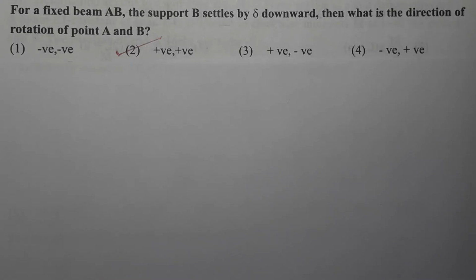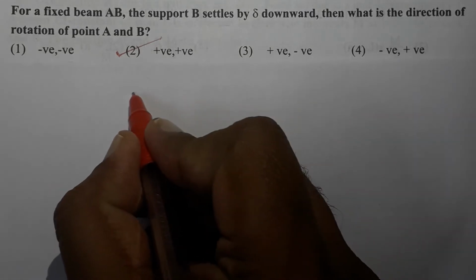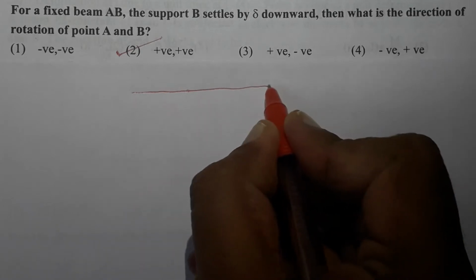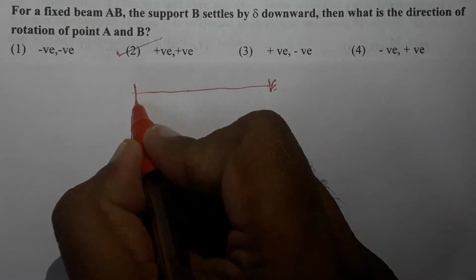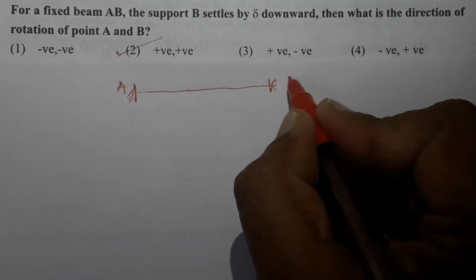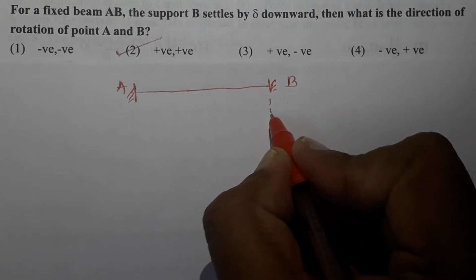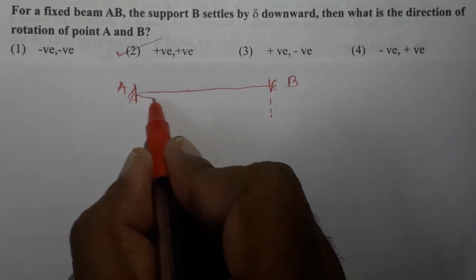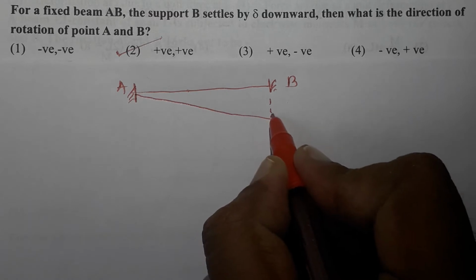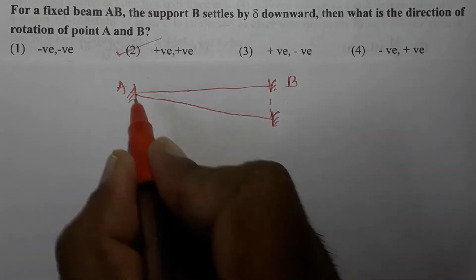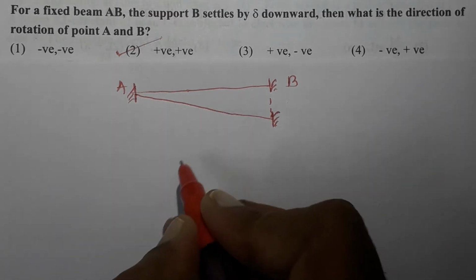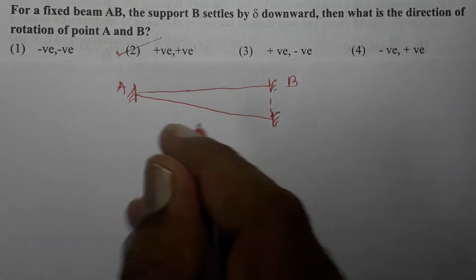Next question, for a fixed beam AB, the support B settles by delta downward. Then what is the direction of rotation of point A and B? Now a fixed beam is given, let it be that fixed beam AB. Support B settles down, means it is moving in downward direction. So if the support B settles down, the beam should take this inclined position. But the supports will not allow this.